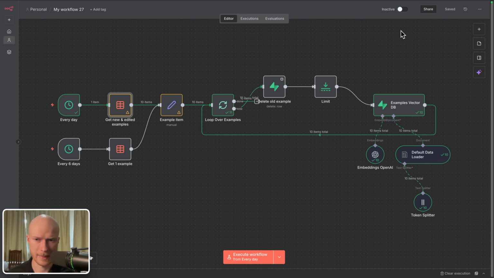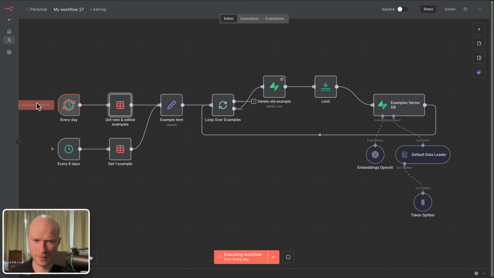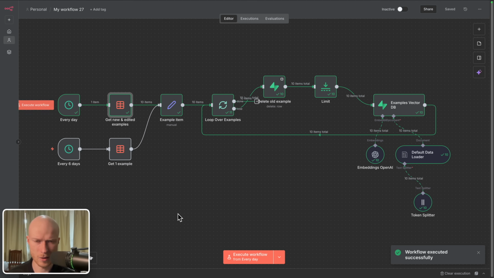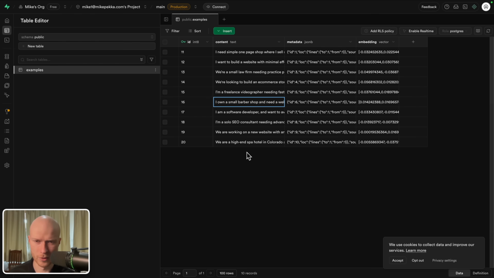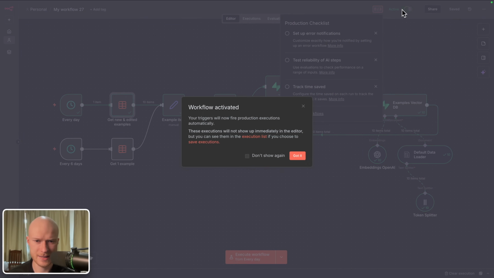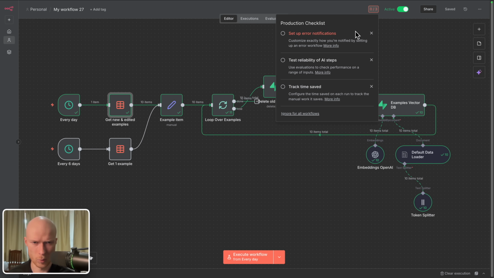Let's save it. And now let's run a final test. I execute this workflow here. And all of our examples are successfully loaded into the vector database. And if you reload this, you can see no duplicates, because the old versions were deleted and only then the new ones were added. All right, and then you can activate this, and you also have to set up some error workflow and things like that. I'm not going to do that now. This is quite simple. You can do that on your own.